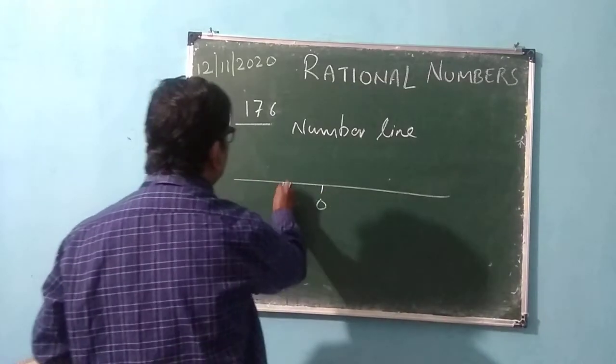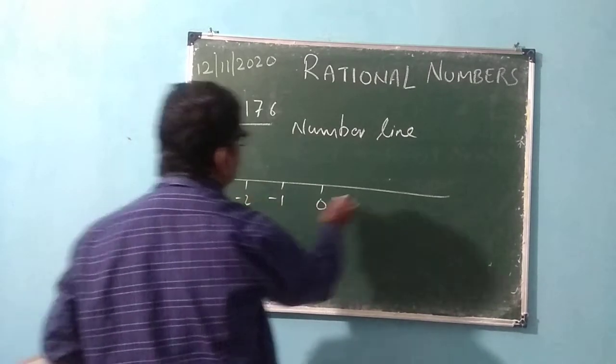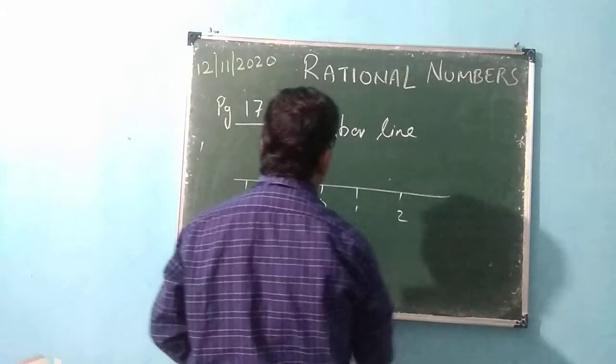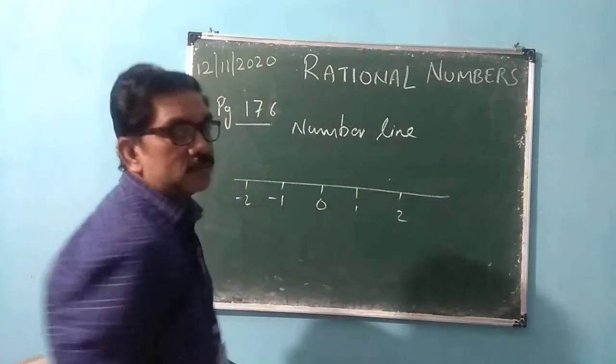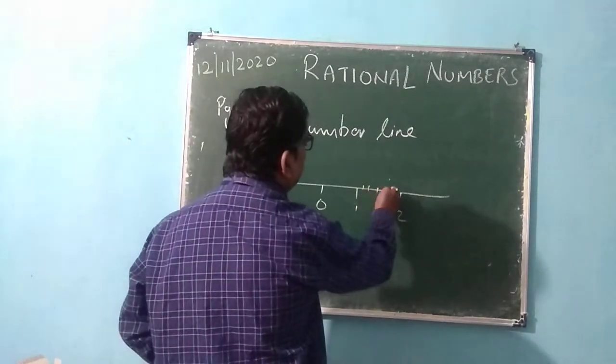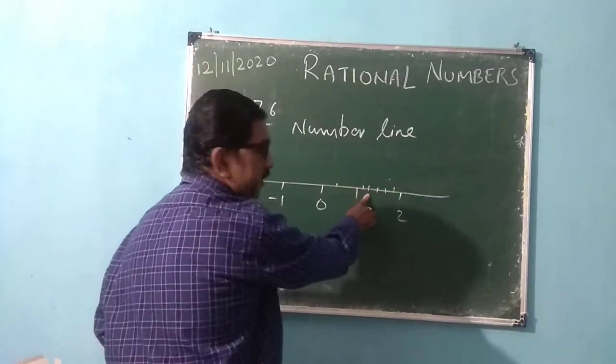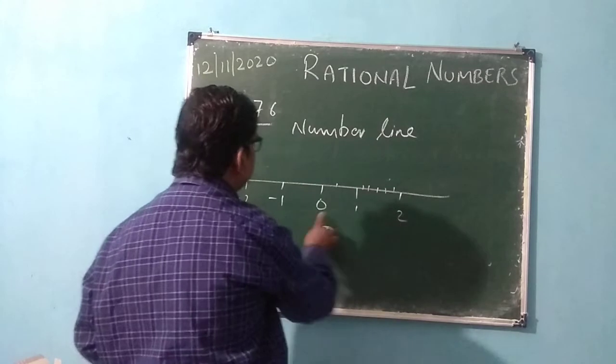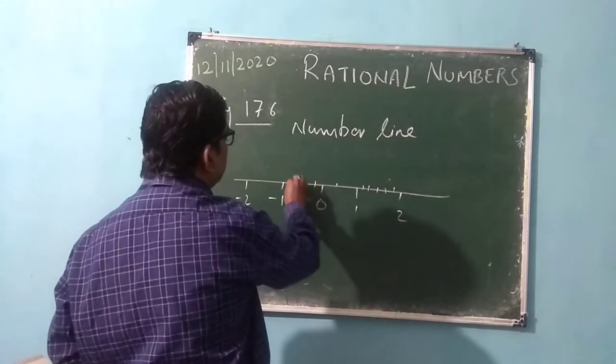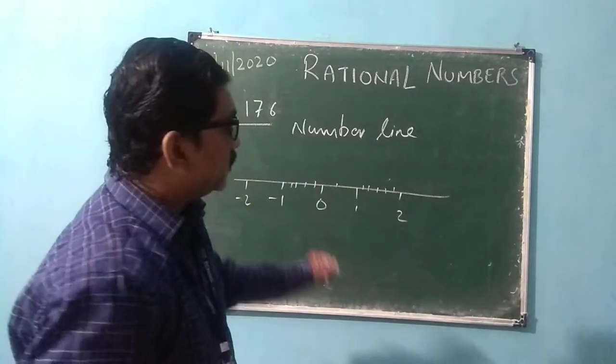This is 0, minus 1, minus 2, 1, 2. Now all these are rational numbers. Even here the numbers are also rational numbers, but this will come in the fraction. These are integers, but here the numbers will be fraction. So this is how we can express.